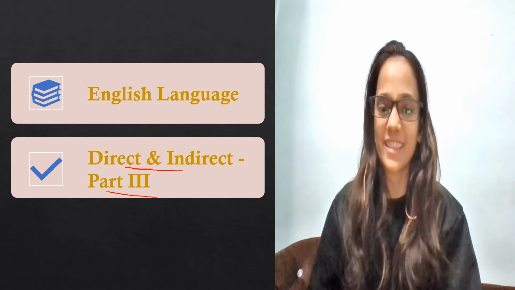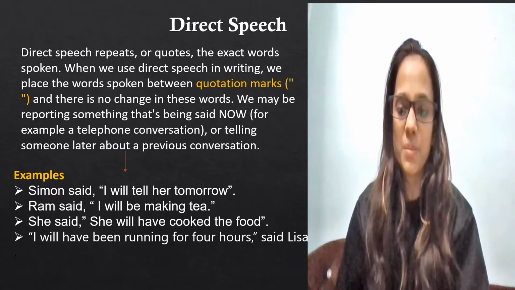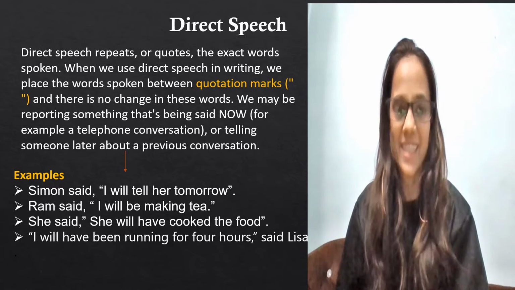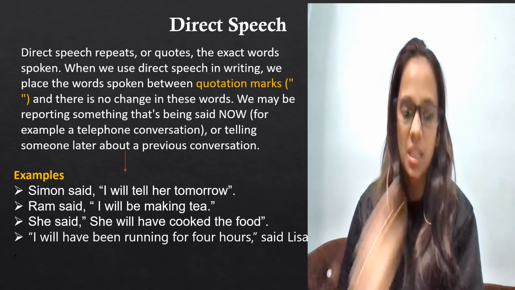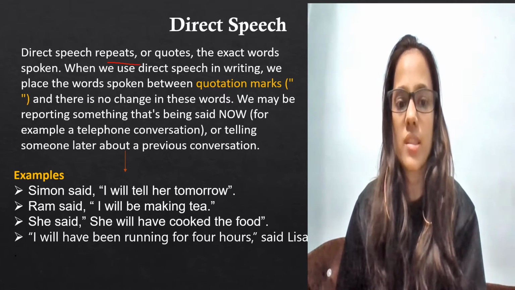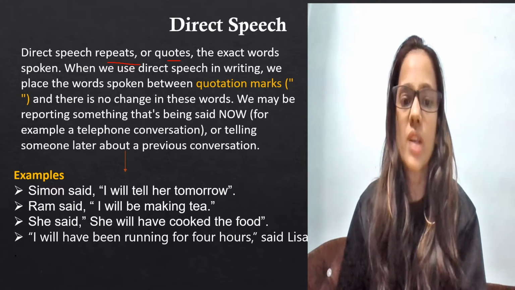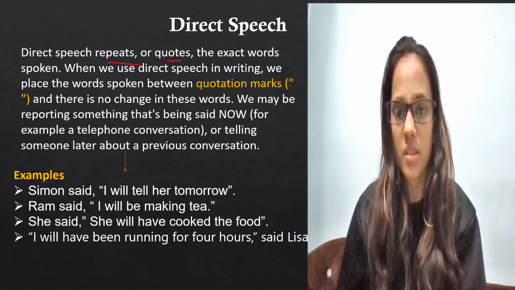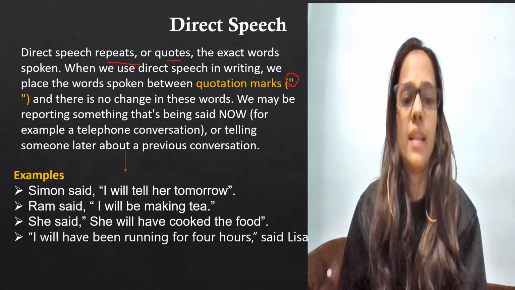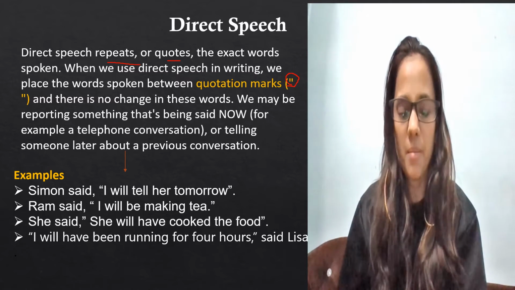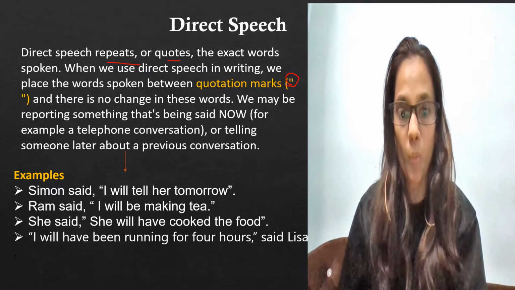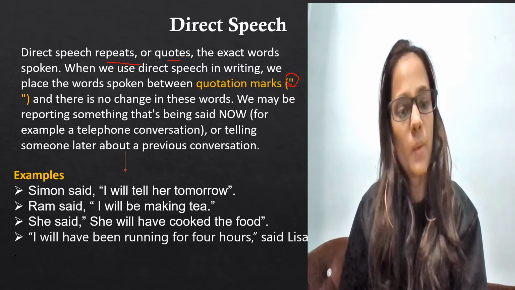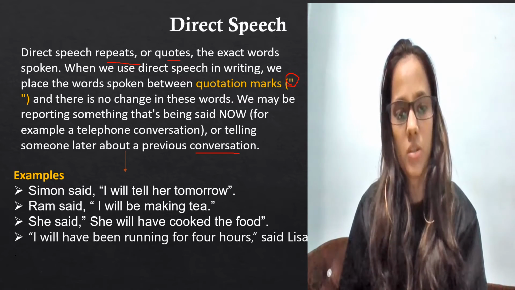So let's get started. Now, what is direct speech? I will just repeat once again, though we have already done it twice. Direct speech is nothing but repeating or quoting the exact words spoken. When we use direct speech in writing, we place the words spoken between quotation marks. So this is the quotation. Again, I repeat, there is no change in these words. We may be repeating something that's been said now, for example, a telephone conversation, or telling someone later about a previous conversation.